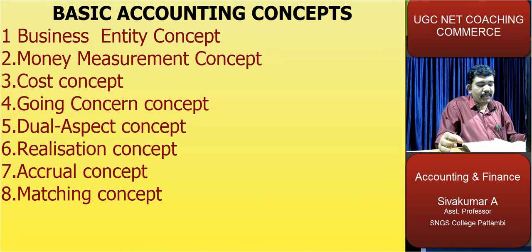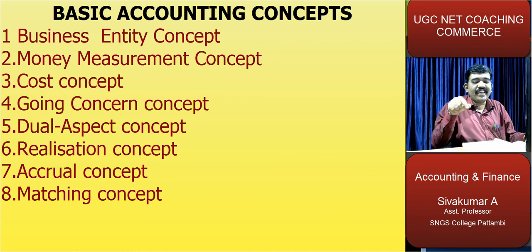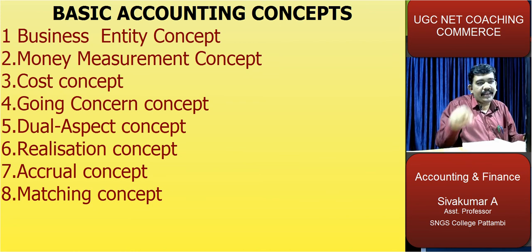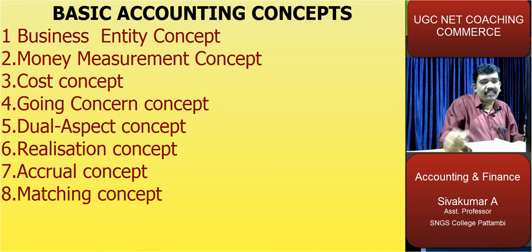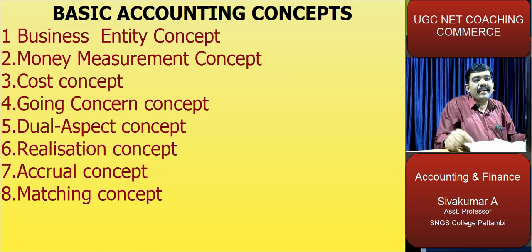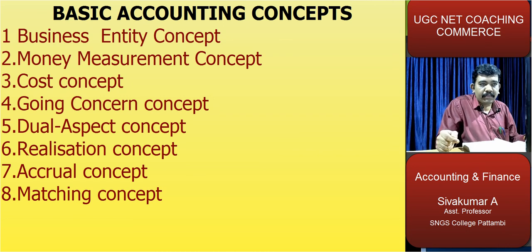What is stock? Stock may be opening stock and closing stock. Closing stock means the goods lying with a business for sale on any given date. Then, debtors and creditors. A debtor is a person who owes money to the business. On the other hand, a creditor is a person to whom the business owes money.